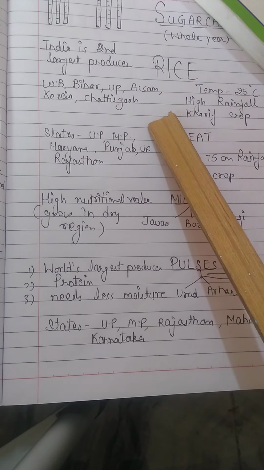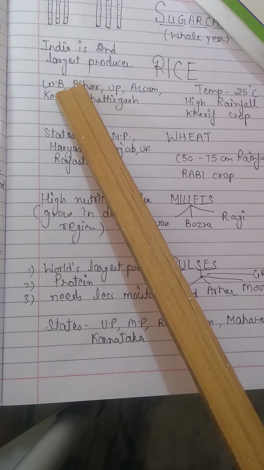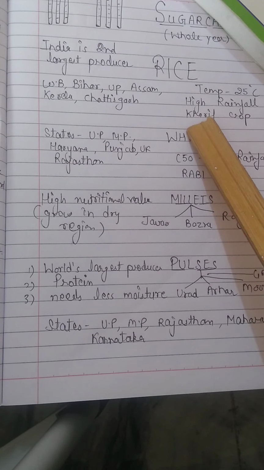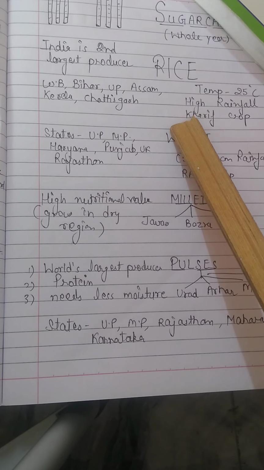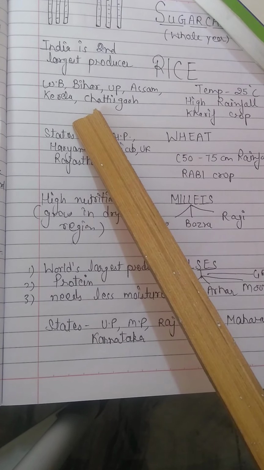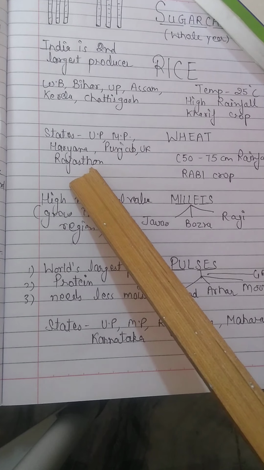So firstly we are talking about rice. Our country is the second largest producer of rice in the whole world, and it needs a temperature of 25 degrees Celsius and high rainfall, and basically it is a kharif crop. And the states which are producing rice are West Bengal, Bihar, UP, Assam, Kerala and Chhattisgarh.